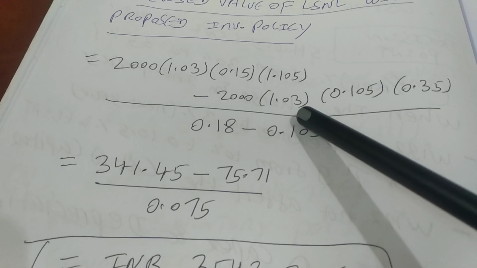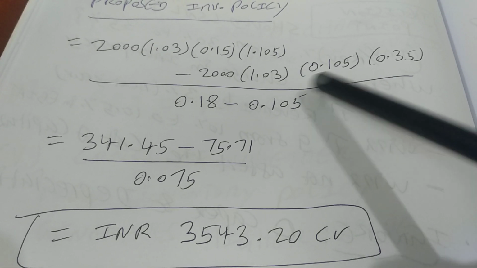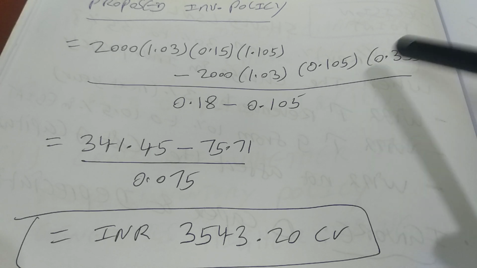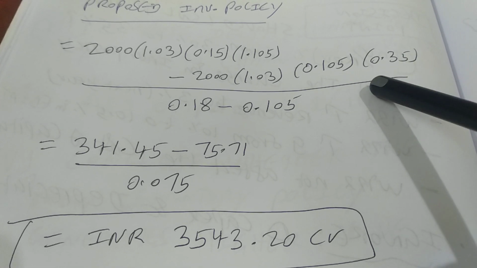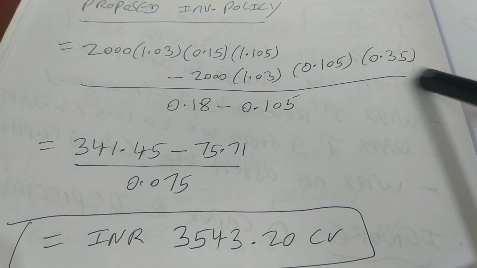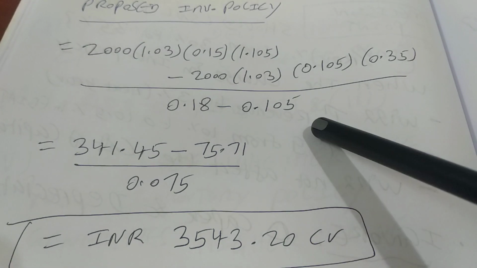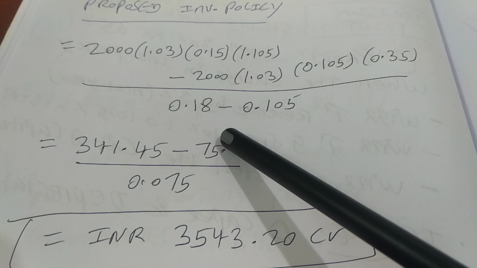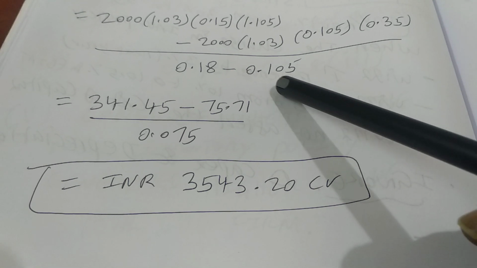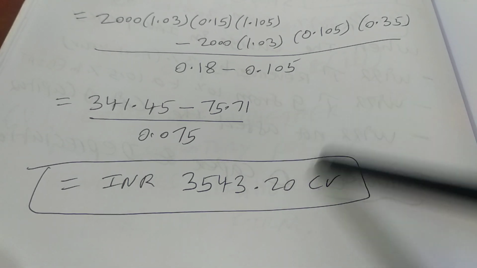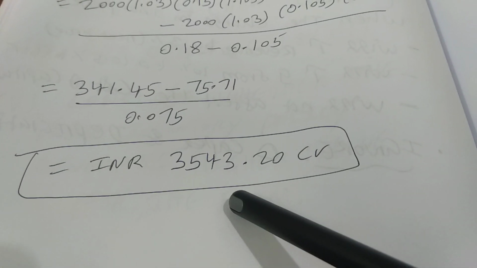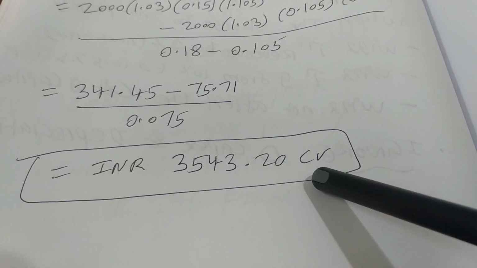that is growth in your revenue which will happen immediately only in the next year, into 0.105, that is a growth rate which is going to happen in your revenue, EBIT and cash flow, into what is your working capital ratio, that is 0.35, divided by WACC minus G. WACC is remaining same 18%, but G is 10.5%, so that means into minus 0.105. So if you do that, the value of the firm for its revised inventory policy comes to 3543.20 crores, right?